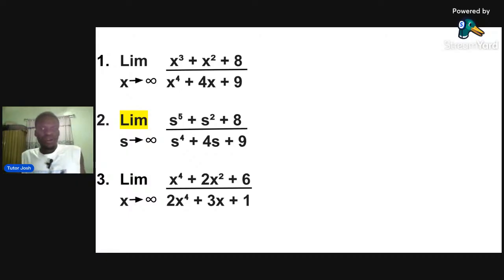Please, this is the first law. Because the first law says when the highest power at the numerator is greater than the one in the denominator, what is the answer? What does the first law say as the answer, please?